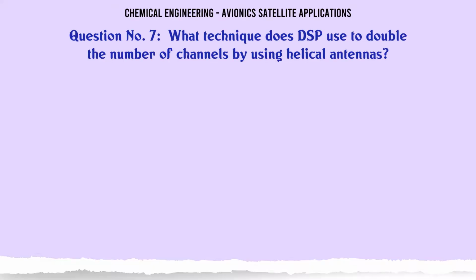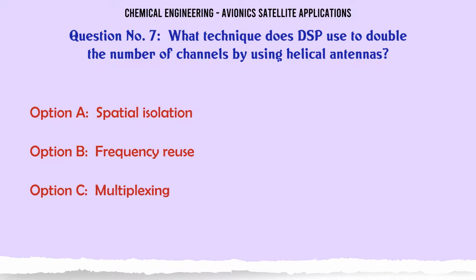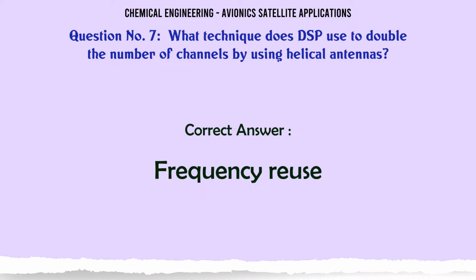What technique does DSP use to double the number of channels by using helical antennas? A. Spatial isolation, B. Frequency reuse, C. Multiplexing, D. Modulation. The correct answer is frequency reuse.